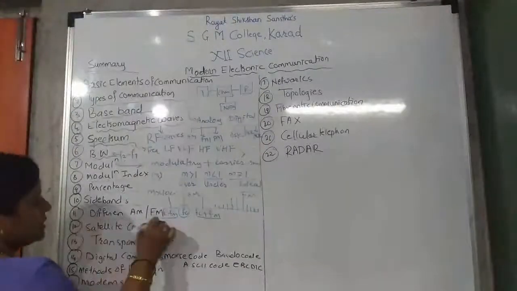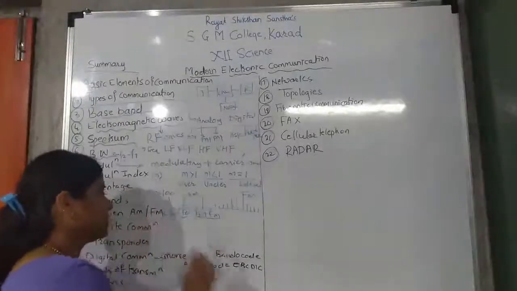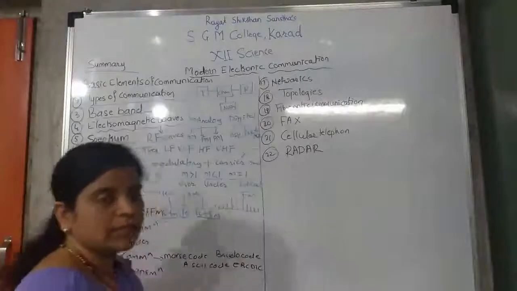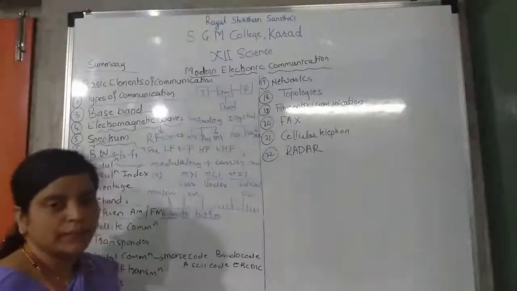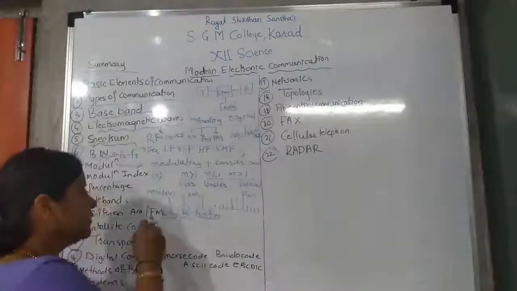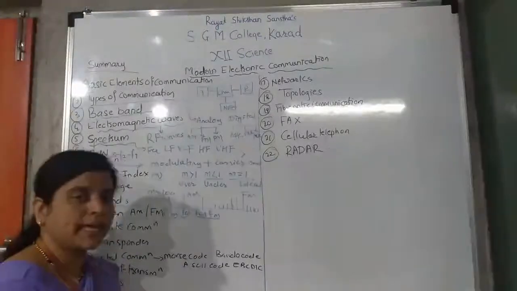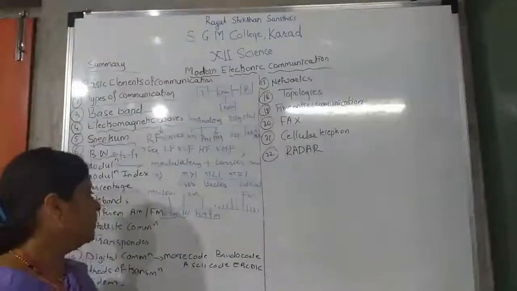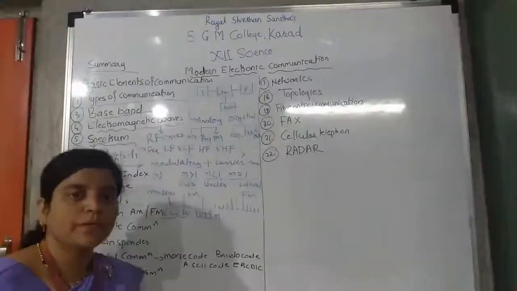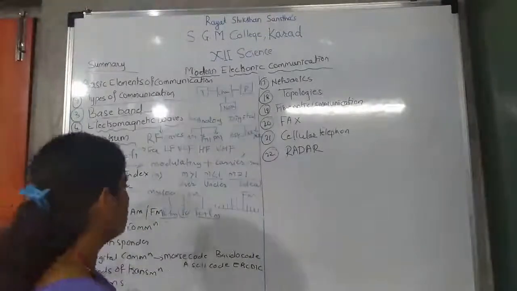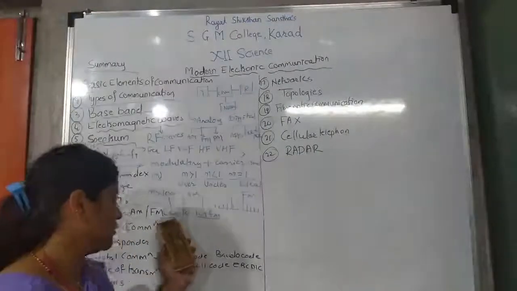What we have seen next is the difference between amplitude modulation and frequency modulation, AM and FM. What is amplitude modulation? In amplitude modulation, amplitude varies while frequency and phase will be constant with respect to its carrier frequency. Okay. In frequency modulation, frequency will be changed while amplitude and phase will be constant with respect to its carrier frequency. Isn't it? So amplitude modulation is used for picture signal, frequency modulation is used for, yes, audio signal. So many differences we have seen about amplitude modulation and frequency modulation.